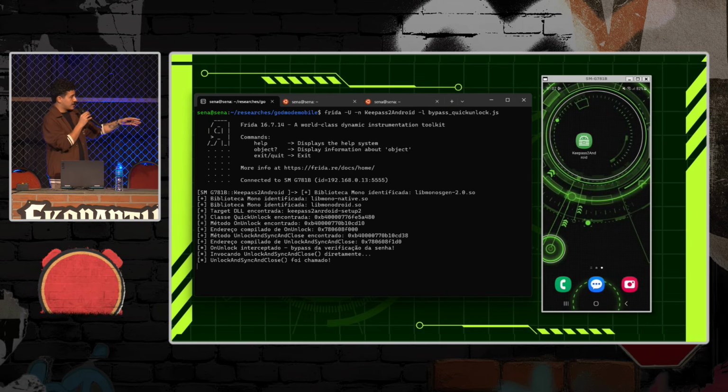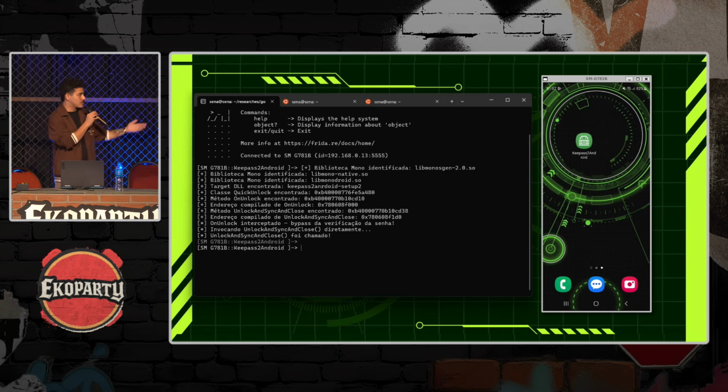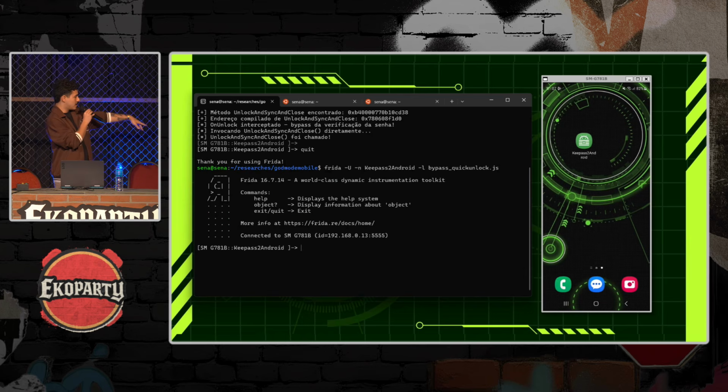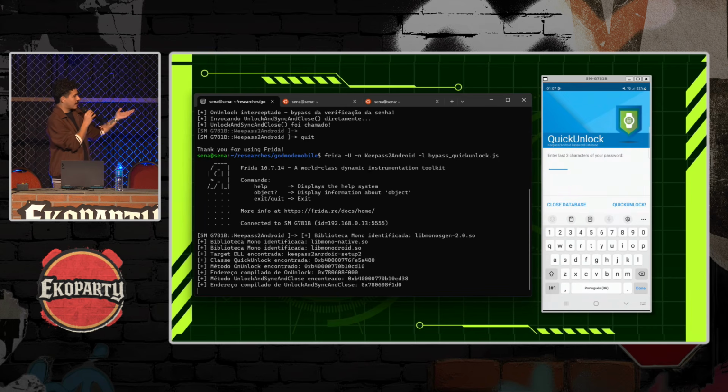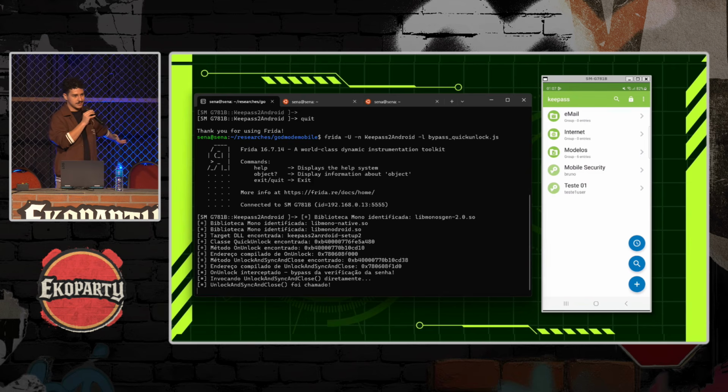So as the application actually doesn't validate any password at all, we don't even need to submit any password. So I'm gonna run the application again with the script, so it finds everything that we need. And I can just click there, Quick Unlock, and it unlocks the database without any password at all.